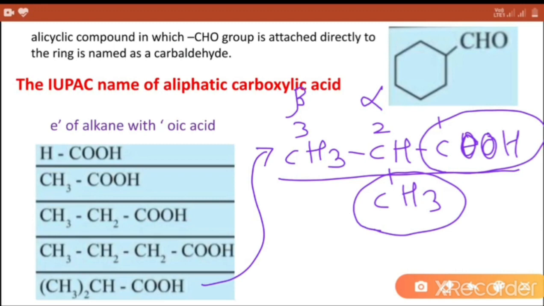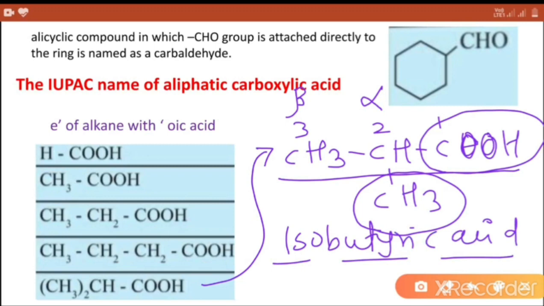Common name of this compound is isobutyric acid. Isobutyric: this iso part, isopropyl part, and one carbon in the form of acid, so isobutyric acid.